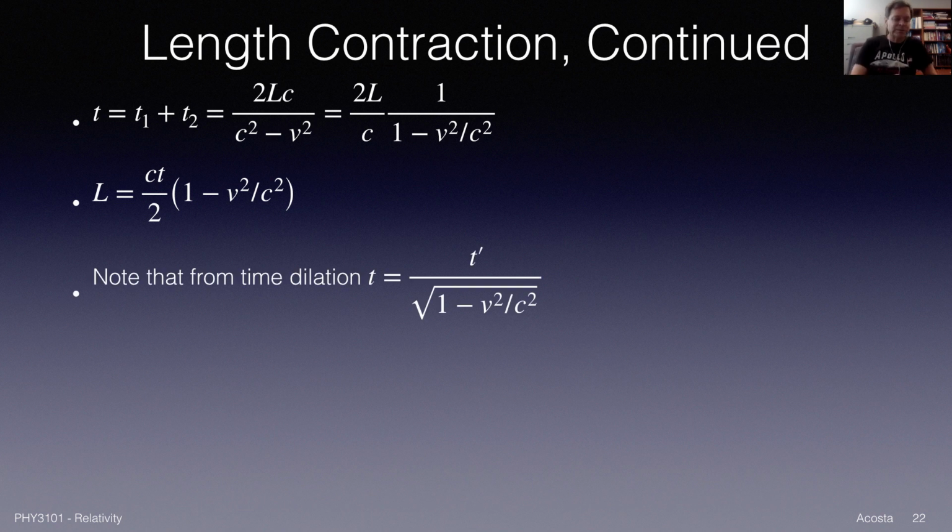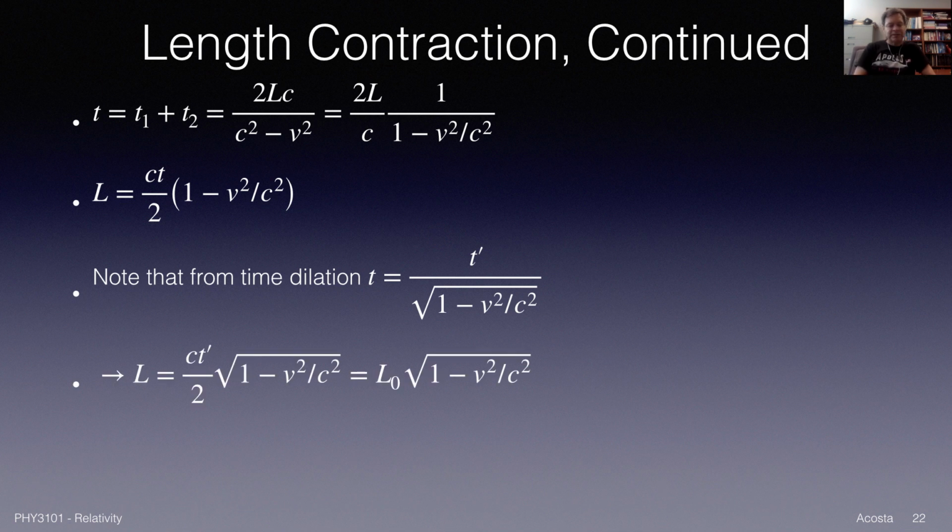Now, this is in terms of the time measured on Earth. Remember, the time measured on Earth is also different than the time measured on the rocket that's carrying the light clock. There's this time dilation formula, and here I expand out the gamma and say it's T prime over the square root of 1 minus V squared over C squared, which is the dilated time on Earth for that light clock moving by. So now I can use this relation, plug that T in here to work out in terms of the light clock's proper time.